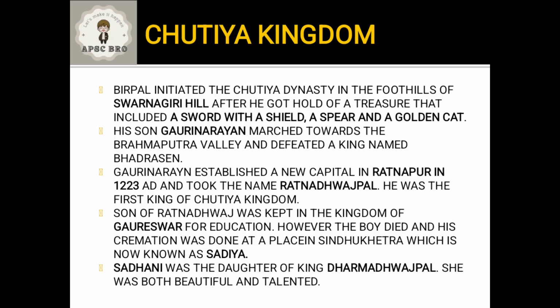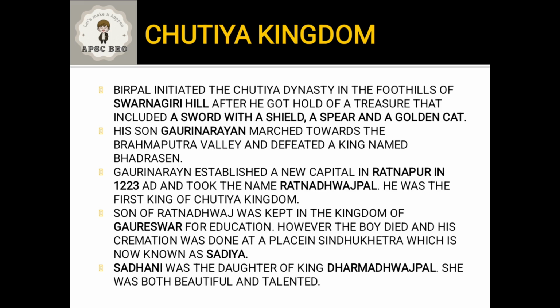Okay. So Birpal, whom we have said established Chutiya Kingdom, was actually not a king at that time. Actually, in the initial time, there was no Chutiya Kingdom. A few Chutiya families resided in the Arunachal foothills, which is the Swarnagiri hill. Okay, and Birpal was a chieftain. But what happened was that he got hold of a treasure.